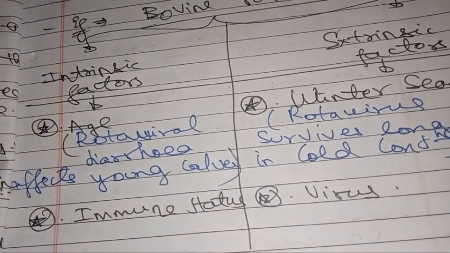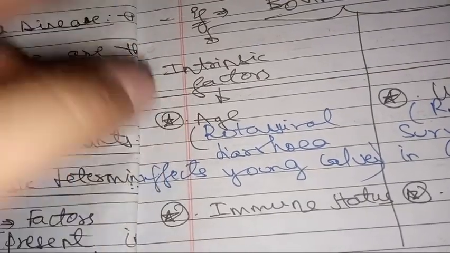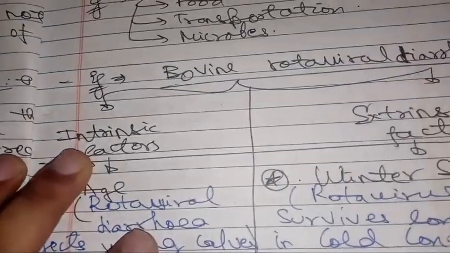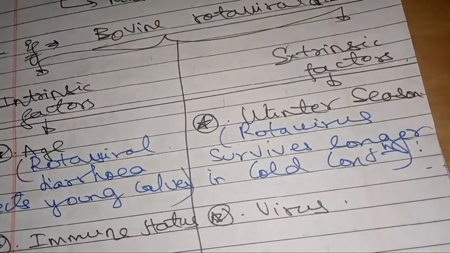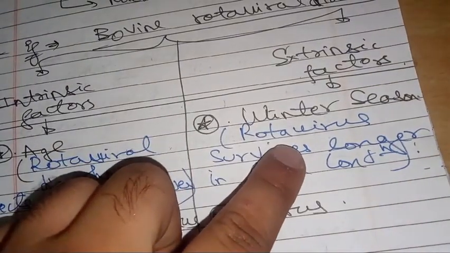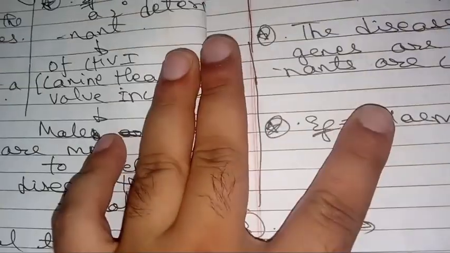So what does this mean? As we know, rotavirus affects young calves. Now immune status: obviously if the calf is immunocompromised, then that calf will easily catch the infection. Age and immune system status are intrinsic factors because they are present within the host. Now extrinsic factors: first is winter season and second is the presence of the virus itself. If the virus is not present, then the infection will not take place. And rotavirus more commonly causes disease in the winter season. Next we move ahead.